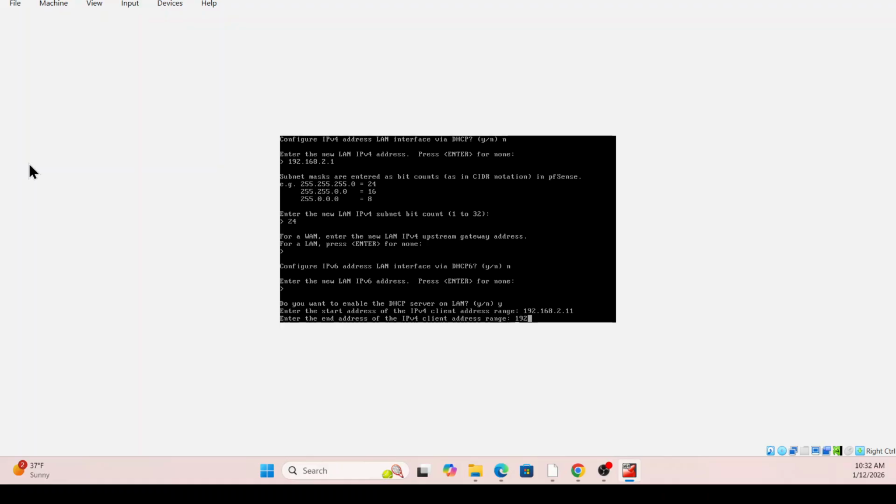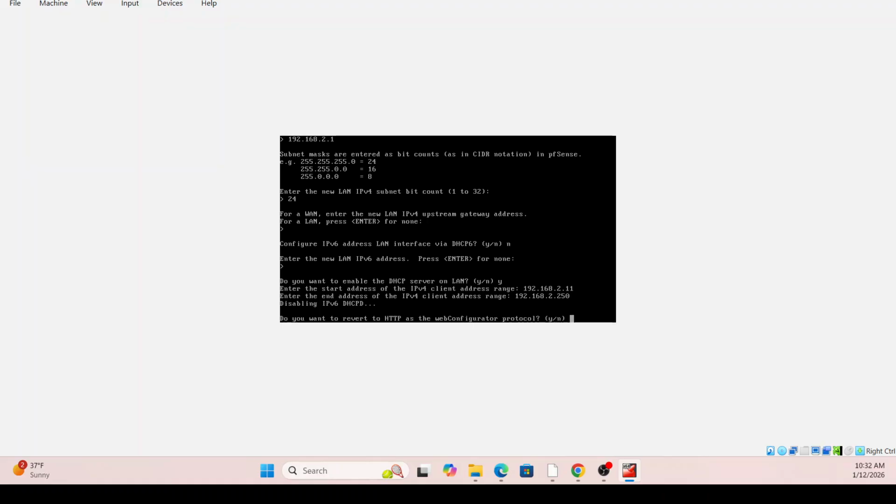And 192.168.2.250. So it's going to be the same thing. So our IP range is going to start from 192.168.2.11 to 250. So we have a lot of IP addresses that we can use.